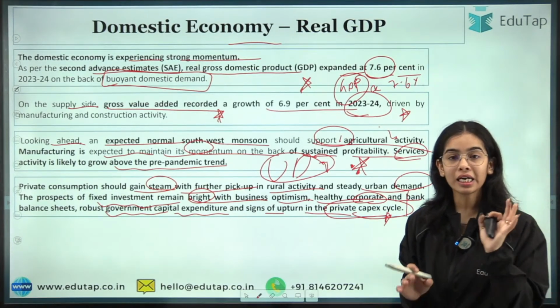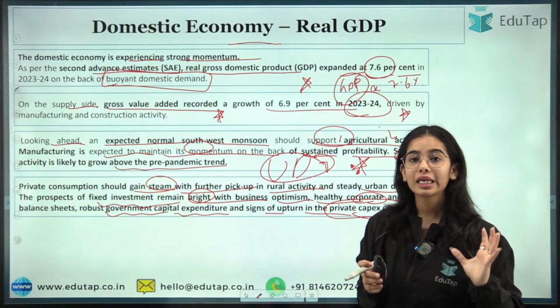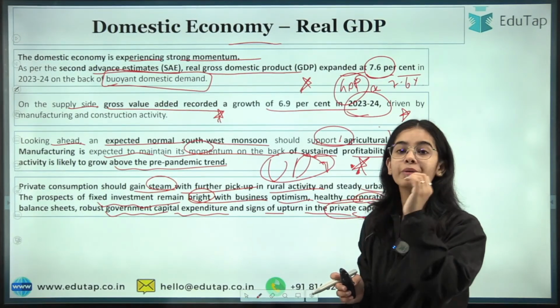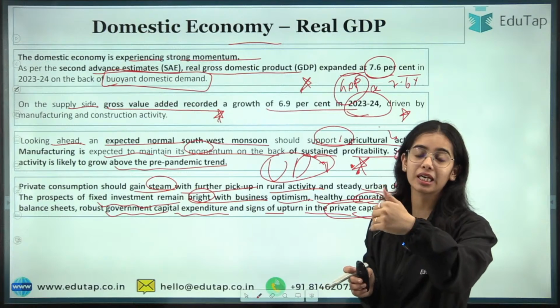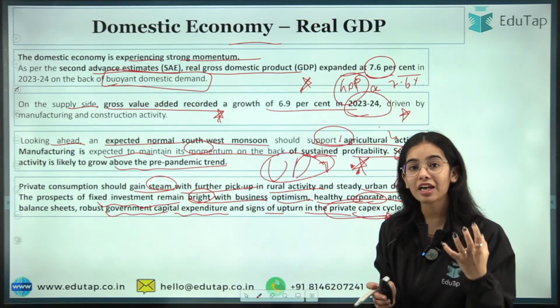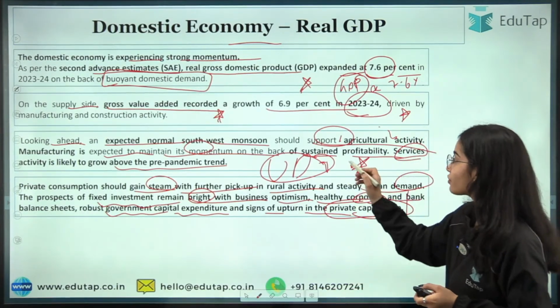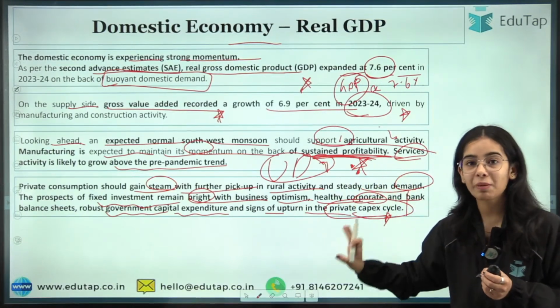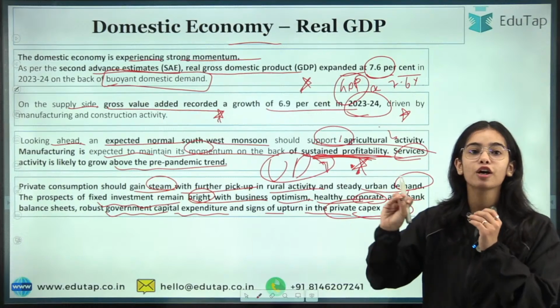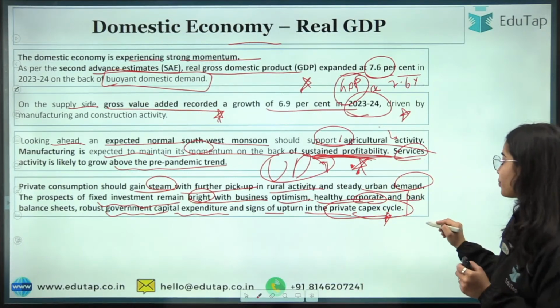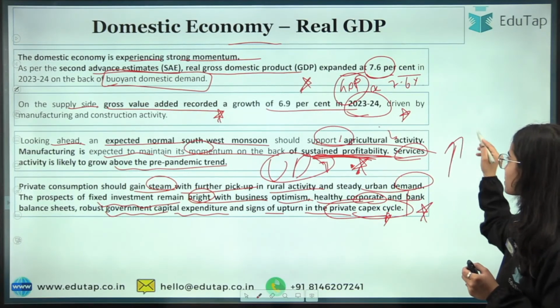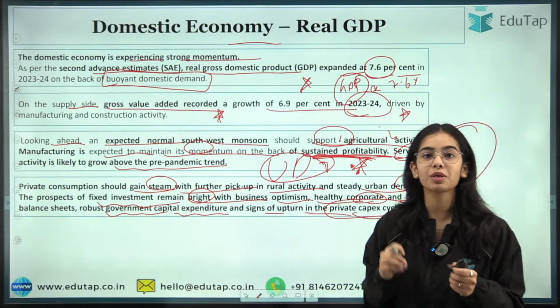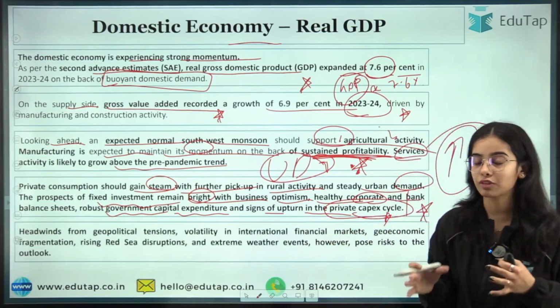cycle. Until now the government was the one leading the investment in the country by boosting the investment, but now, because of the sustained profitability and the expectations of profitability in the near future, it is expected that private capital expenditure is going to increase, the investment by the private sector is going to increase further.